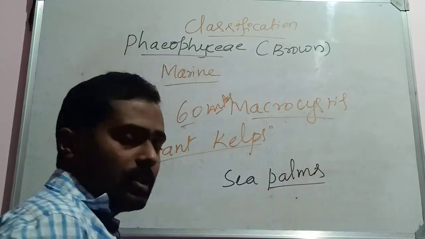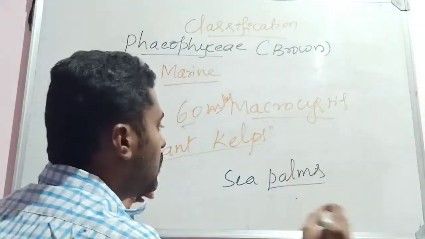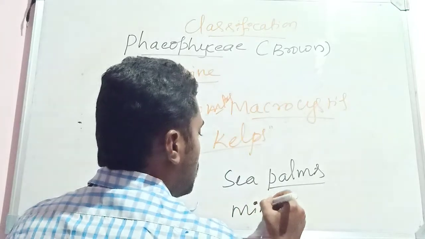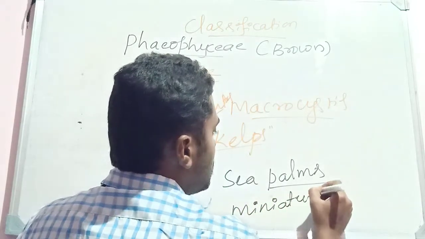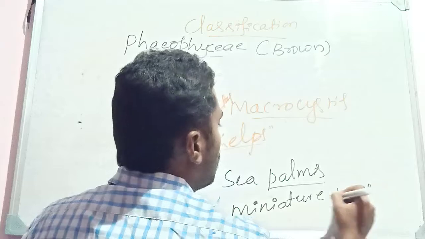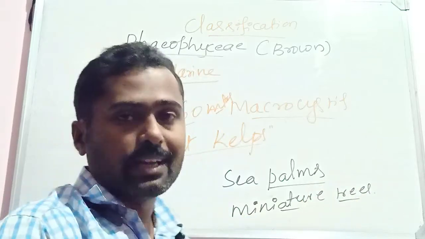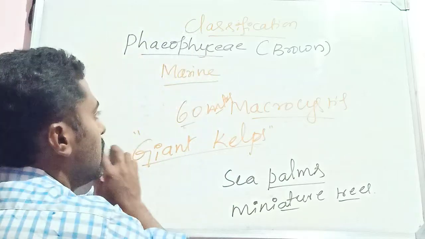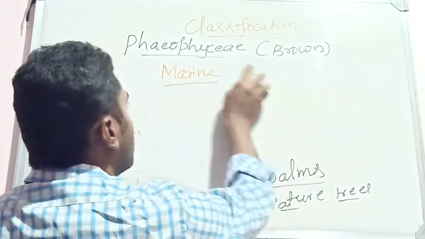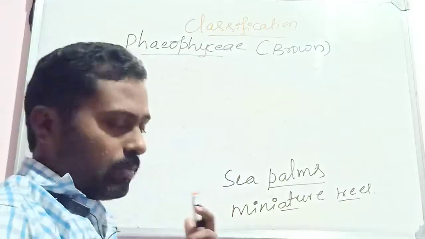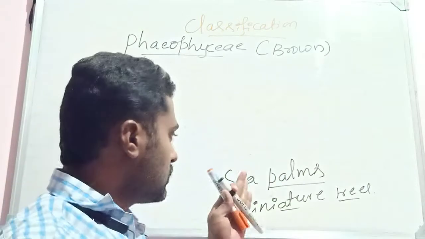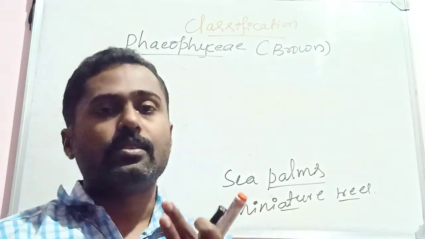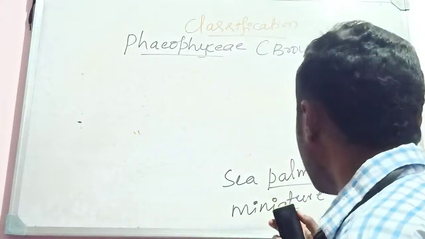Some members are known as sea palms, and some even look like miniature trees. It means the thallus is larger when compared to the other members of the algae, like the green algae. Here the thallus is larger, so they are known as giant kelps, some are called sea palms, and some are known as miniature trees.